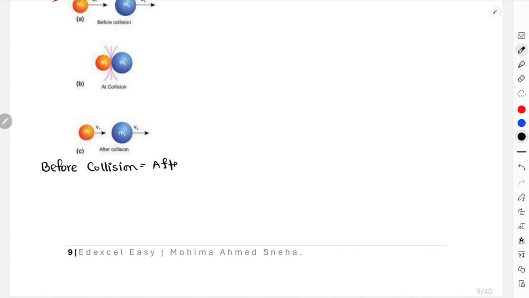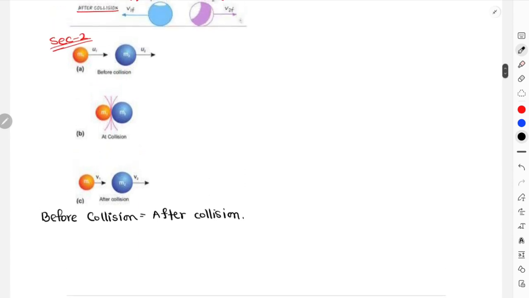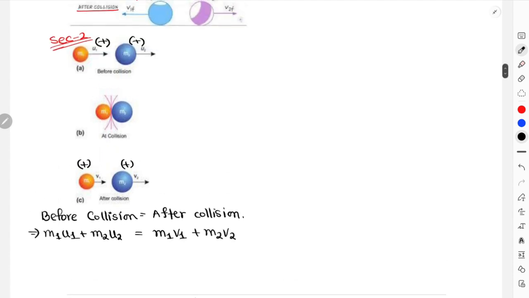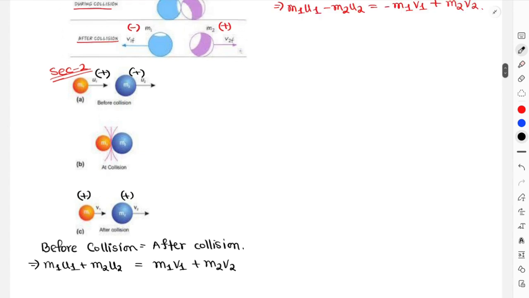Now in this situation also, as long as we are working with collisions and momentum, direction plays a very important role, but over here everything was traveling towards the right. So I'll just consider all of the quantities with positive signs. In that case, I have m1 u1 plus m2 u2 equals m1 v1 plus m2 v2, right? There will be no negative signs assigned because for this scenario everything was traveling towards the right. Nothing has its own opposite direction over here.